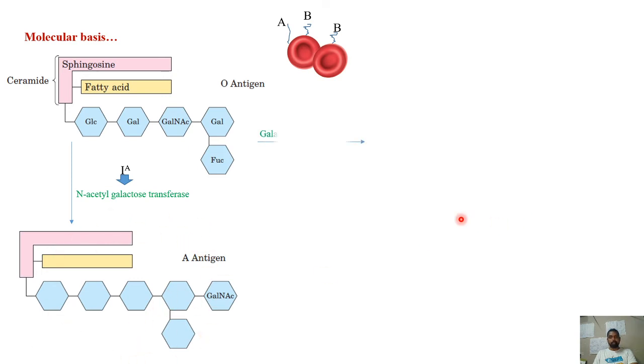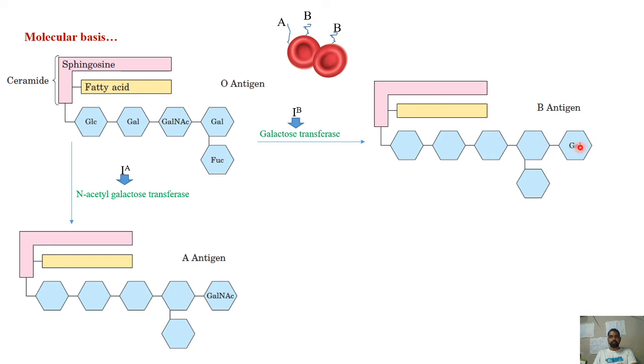The same way, in the person with the B blood group, the IB allele is able to generate galactose transferase. That is, instead of N-acetyl galactosamine, here galactose will be added to this, like this. This antigen is B. So antigen A, antigen B. This is how the antigens will be. That's what we are representing simply like this on the RBC surface.